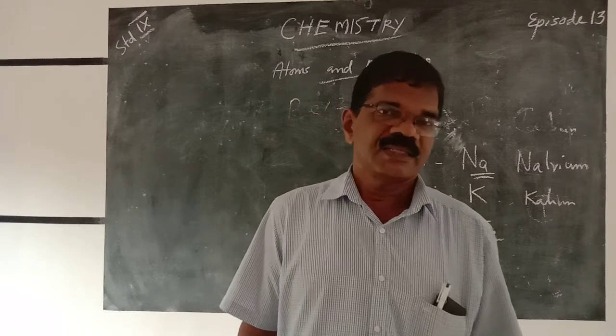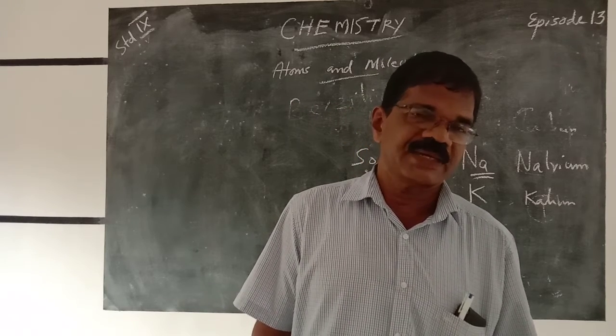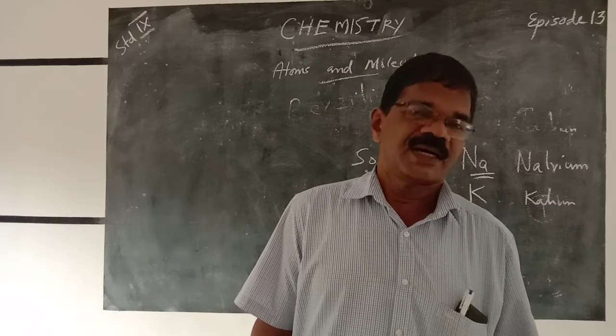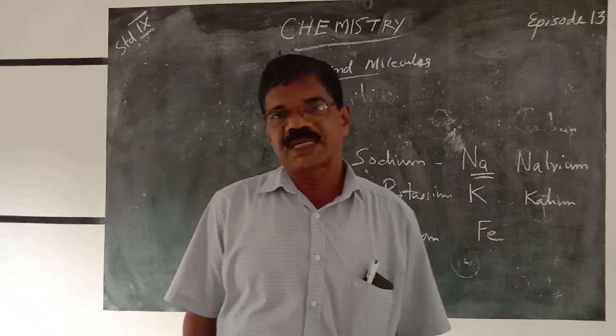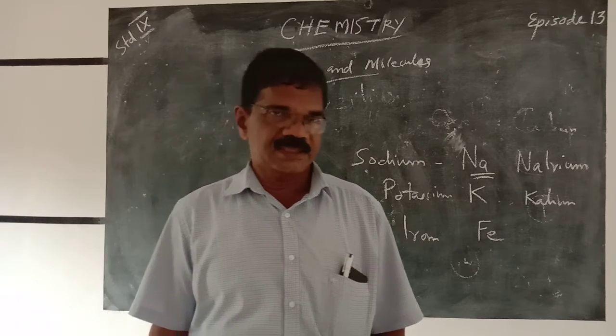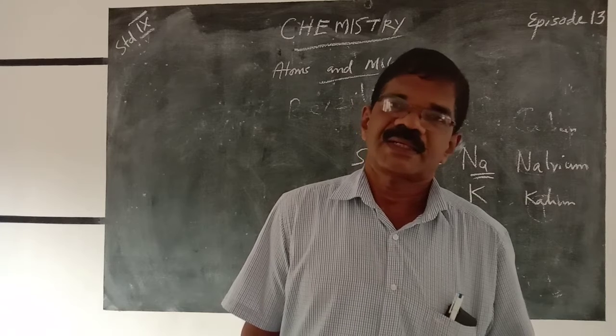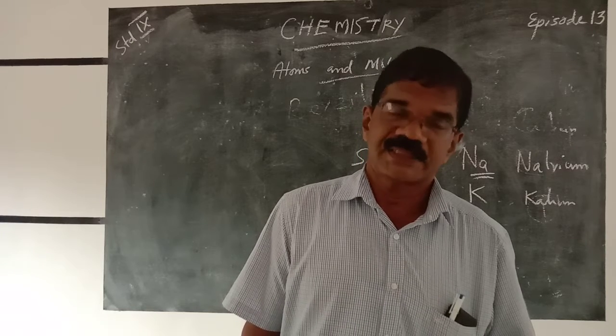For example, the important elements and their names are given in your textbook. You have to study it several times. For example, hydrogen H, helium He.